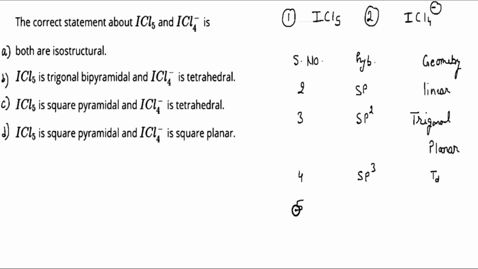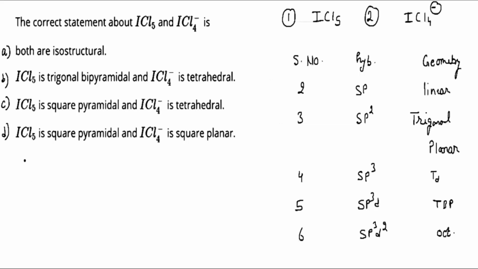If the steric number is 5, then hybridization will be sp3d, and geometry will be trigonal bipyramidal. If the steric number is 6, then hybridization will be sp3d2, and geometry will be octahedral. So this is the basic concept for finding the hybridization or geometry of a particular compound.